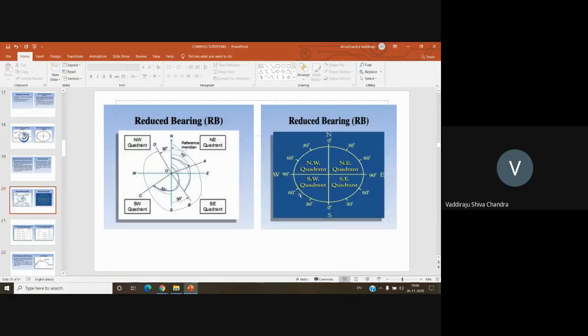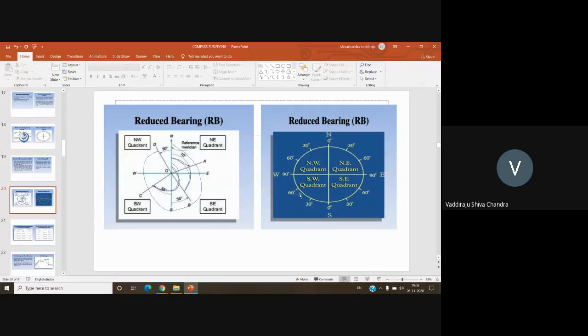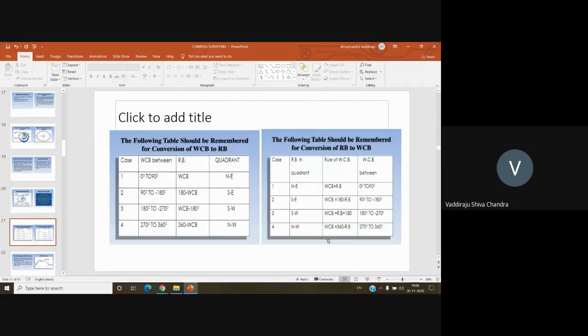Here what we did now: in the second quadrant, you subtracted 35 from 180, so you got 145. Similarly, if it is in the southwest quadrant, you need to add 180 to the reduced bearing. Here you have reduced bearing 55, and I have added 180 to get the whole circle bearing. Similarly, if it is in northwest, subtract the reduced bearing from 360 degrees, and you will get the whole circle bearing value. Just try to solve the things using a diagram. If you find it difficult, please remember these values.